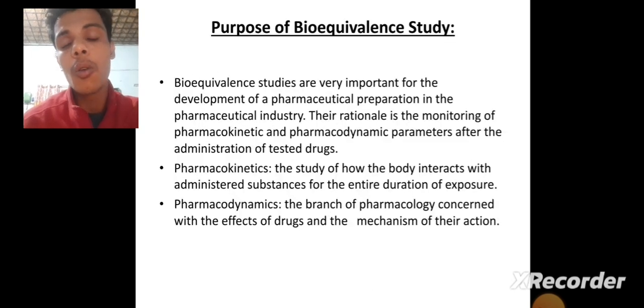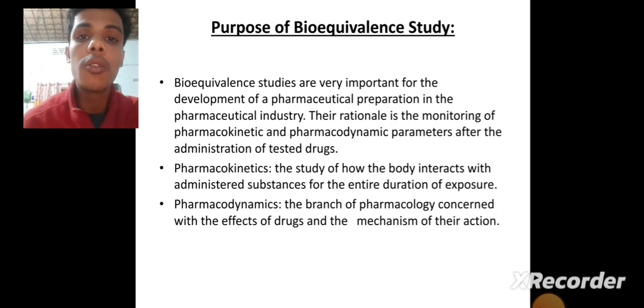And then what is the purpose of the bioequivalence study? We know that in biopharmaceutics, scientists and researchers always try to understand how a drug shows activity in the human body. In the bioequivalence study, we can understand how a drug will be able to show therapeutic response in the human body. Along with that, we can also understand how our body will react with that drug.